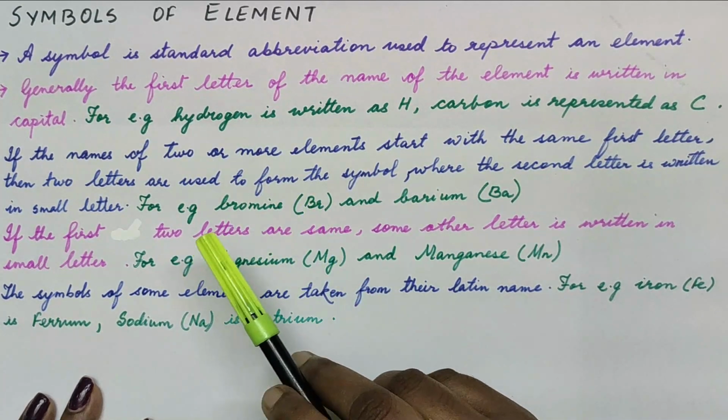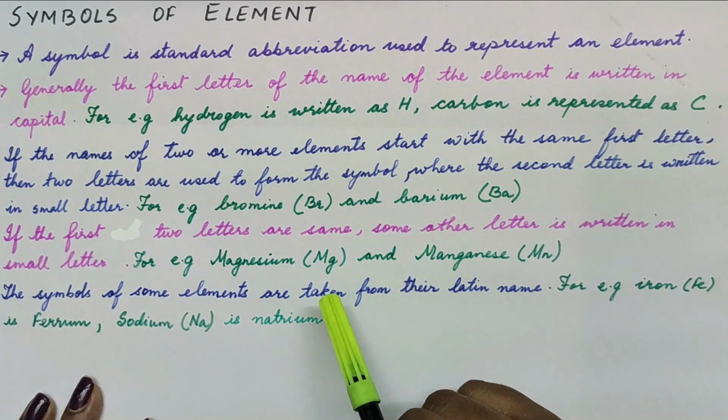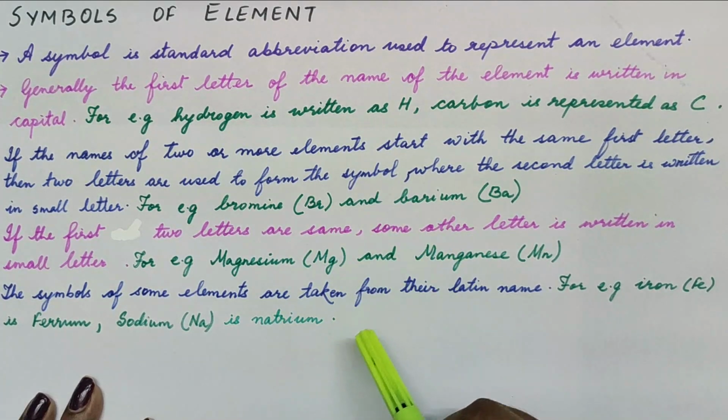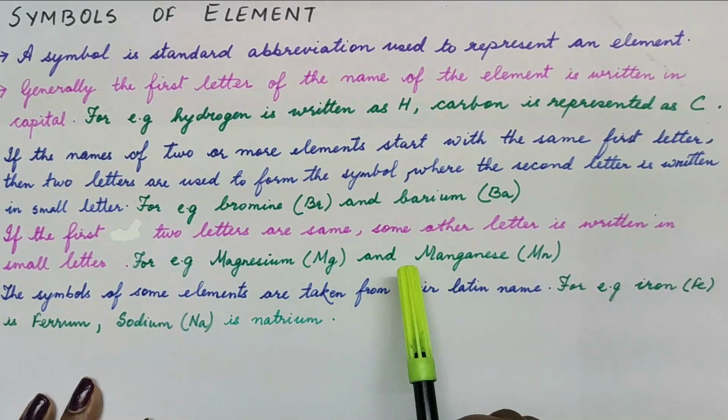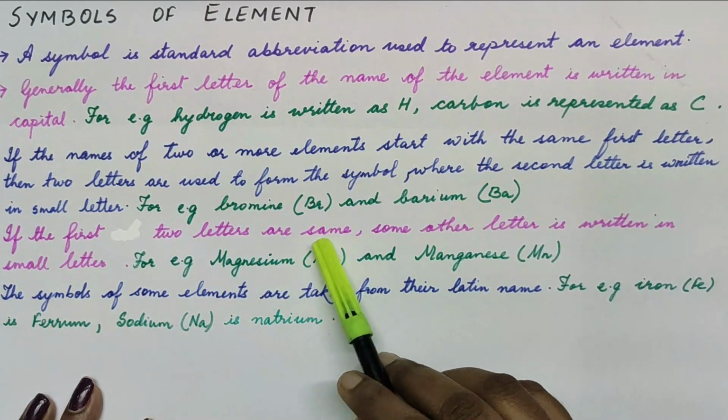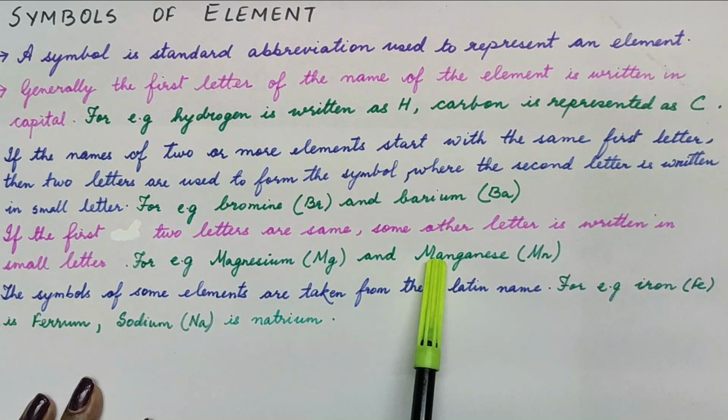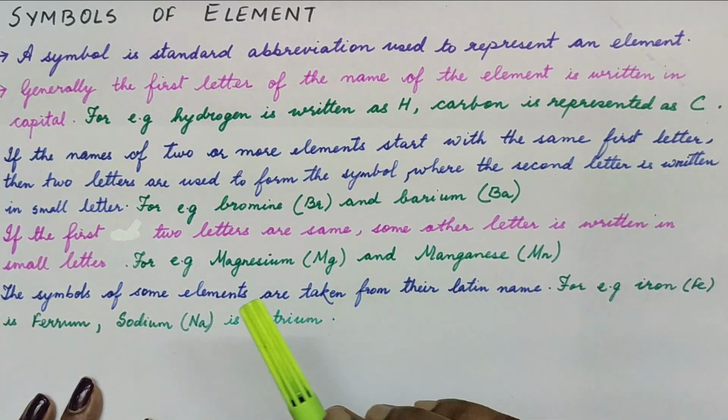Again, suppose if the first two letters are same, then we can take some other letter to make the symbol of the element. Like magnesium and manganese, both start with Ma. So I can represent magnesium as Mg and manganese as Mn.